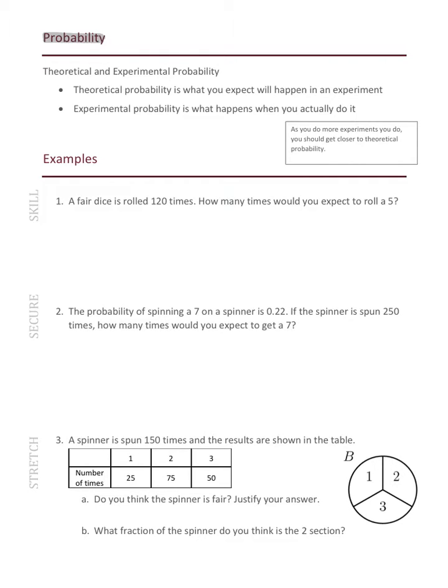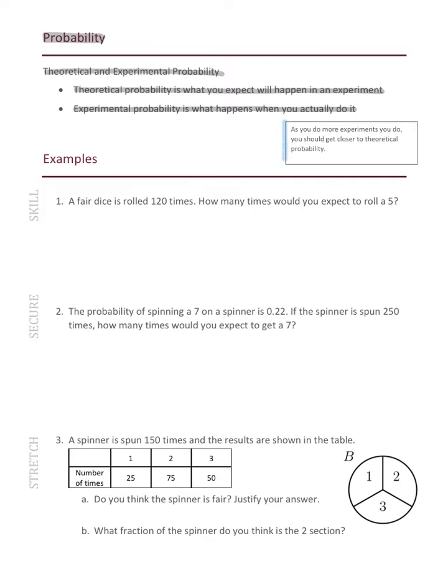Starting with a subheading, this is our third and final lesson on probability, and the subheading is Theoretical and Experimental Probability. So theoretical probability is what you expect will happen in an experiment. It's the theory behind it, what we think the outcomes are going to be. Experimental probability is what happens when you actually do it. When you actually do the experiments, that is going to give you another set of data.